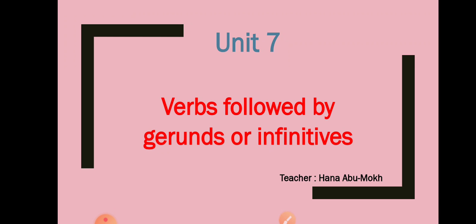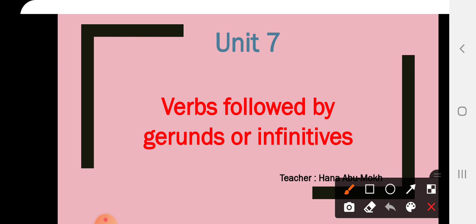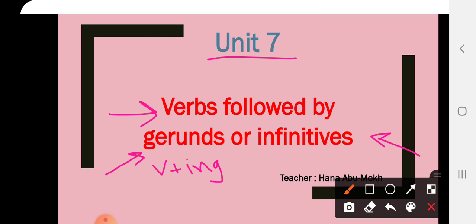Inshallah, in this video, we are going to discuss the second part of the grammar in Unit 7, which talks about the verbs that are followed by gerunds or infinitives. In the previous video, we discussed the difference between gerunds and infinitives. A gerund is verb plus ing, okay, and the infinitive is what? To plus the base form of the verb, and the whole thing here we call an infinitive, okay.